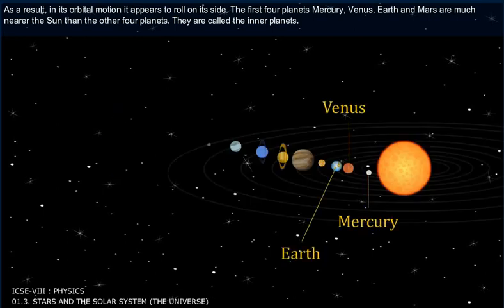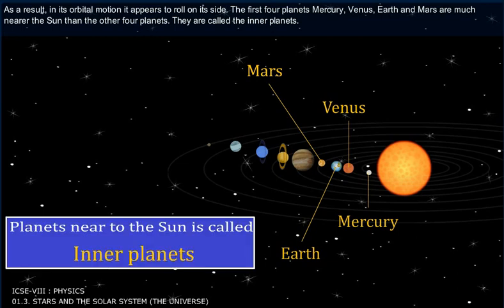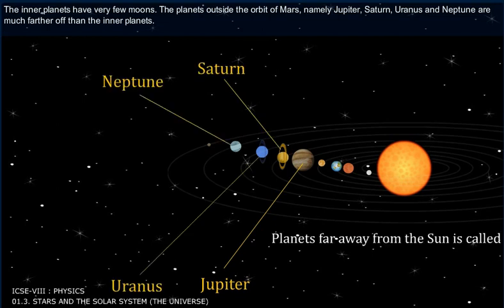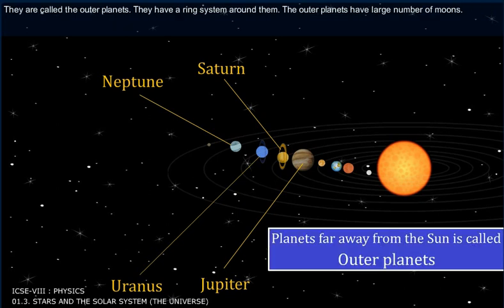The first four planets, Mercury, Venus, Earth and Mars, are much nearer the Sun than the other four planets. They are called the inner planets. The inner planets have very few moons. The planets outside the orbit of Mars, namely Jupiter, Saturn, Uranus, and Neptune, are much farther off than the inner planets. They are called the outer planets. They have a ring system around them. The outer planets have a large number of moons.